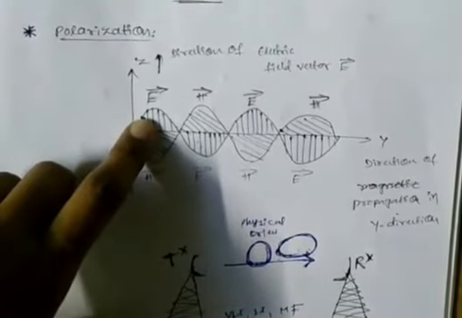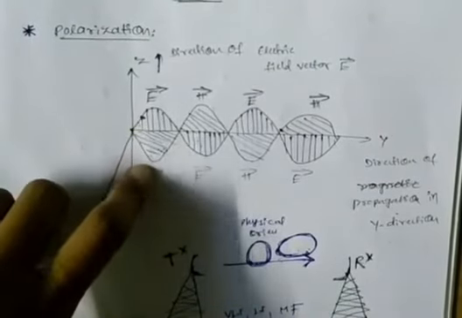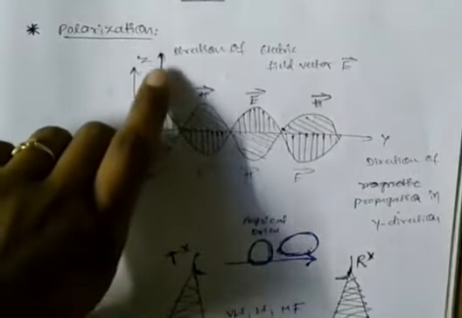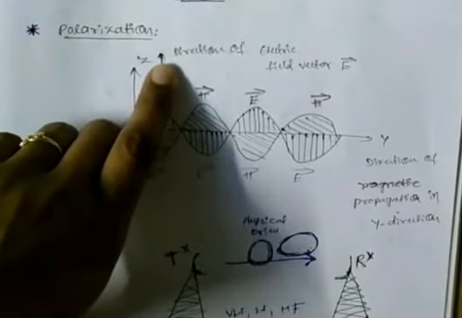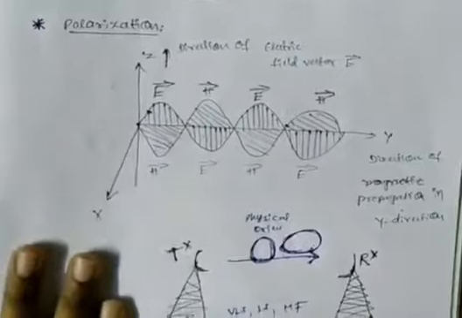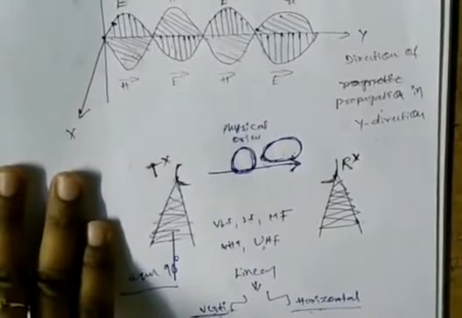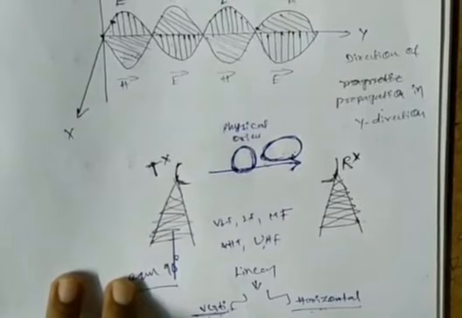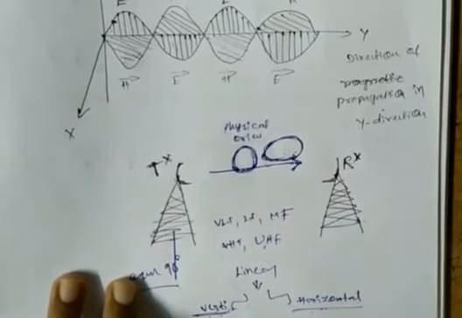Here the vertical lines indicate the electric field, the horizontal lines indicate the magnetic field, and this propagates over the free space. This is the direction of the electric field, and this is the direction of the propagation. Now, what is polarization? Polarization is nothing but the physical orientation of the EM wave in the free space. What is the physical orientation?